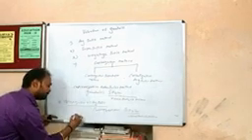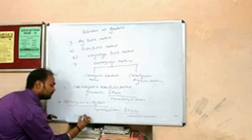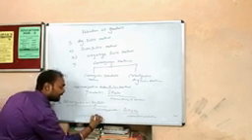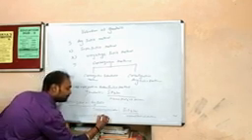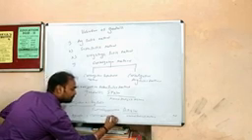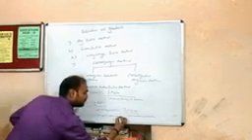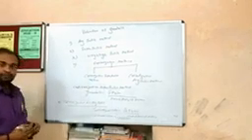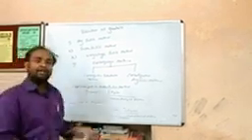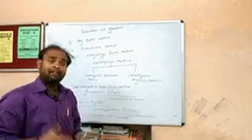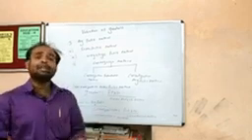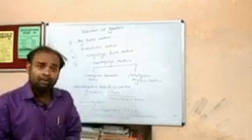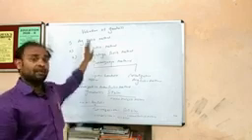Therefore, goodwill equals capitalized value minus net asset. What do you mean by net asset? You can say asset minus liability, and even you can say net asset means the total capital employed in the firm. So that's all for today regarding the valuation of goodwill.